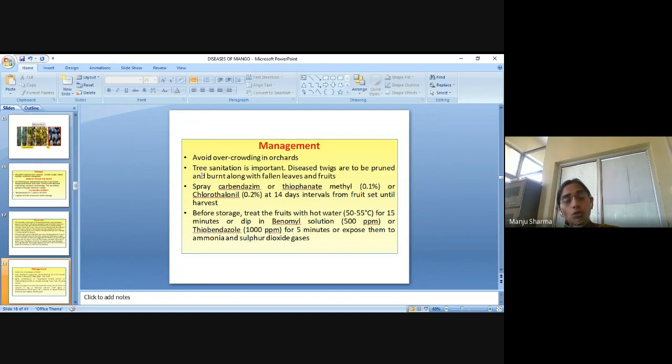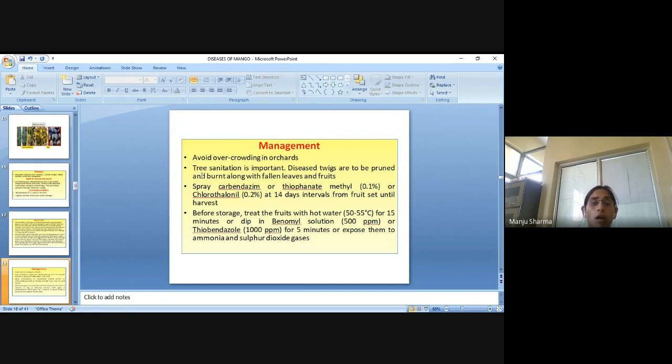Before storage, treat the fruits with hot water, that is 50 to 55 degrees centigrade for 15 minutes, or dip in Benomyl solution, 500 ppm. ppm means parts per million.